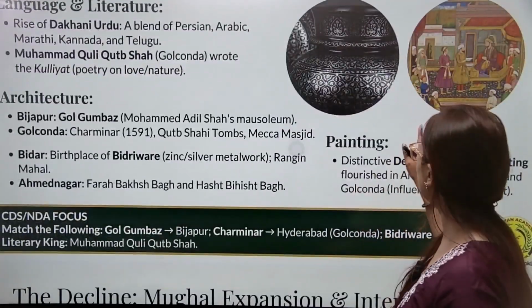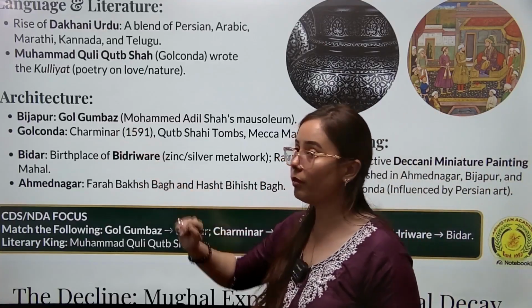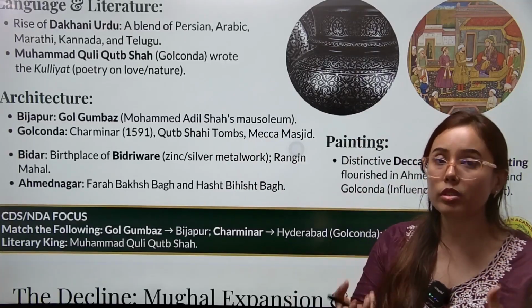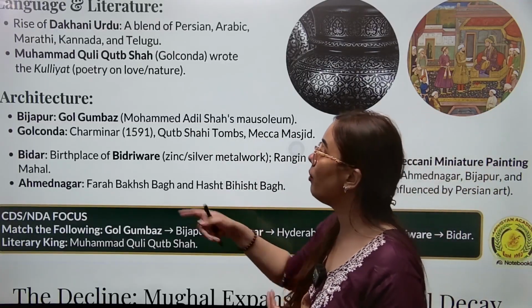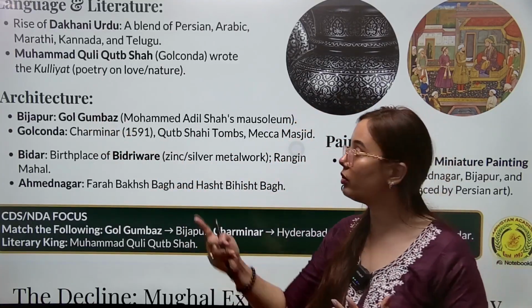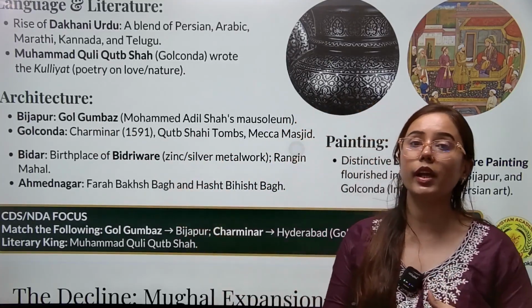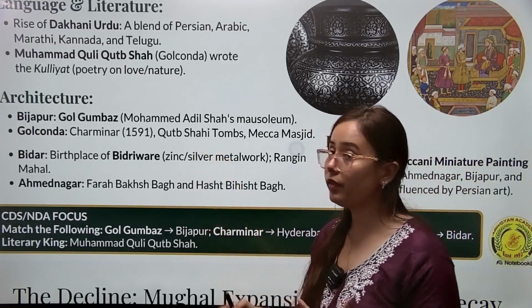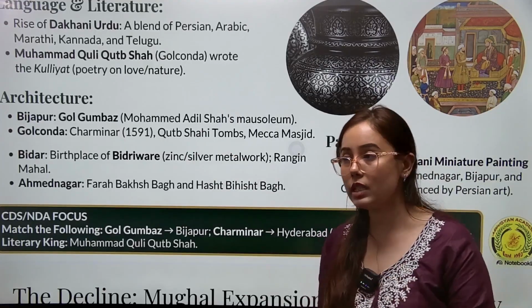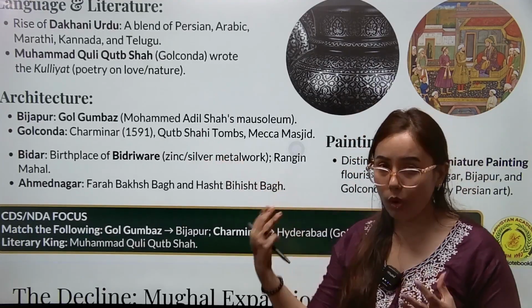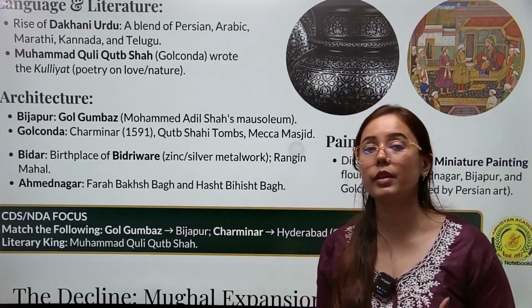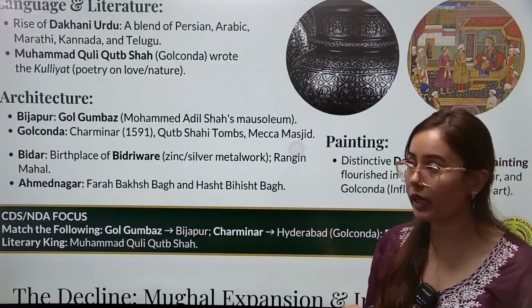Then architecture. If we talk about Gol Gumbaz, it was formed by Muhammad Adil Shah. This was a mausoleum, the tomb of Muhammad Adil Shah in Bijapur. You will find the Gol Gumbaz. It is the tomb of this ruler. Then in Golconda you will find the Charminar. Charminar you will find in Hyderabad, the popular Charminar. This was also built during the time of these Deccani Sultanates. Then Qutub Shahi tombs. Tombs means the graves of these sultans. Then Mecca Masjid in South India. You will find Mecca Masjid as the contribution of this Deccani Sultanate.